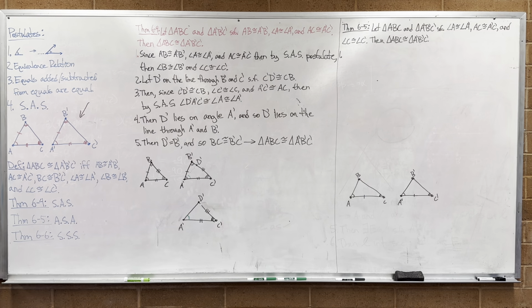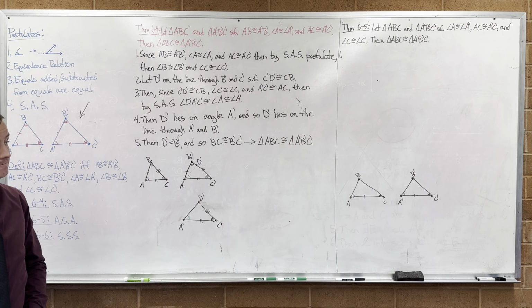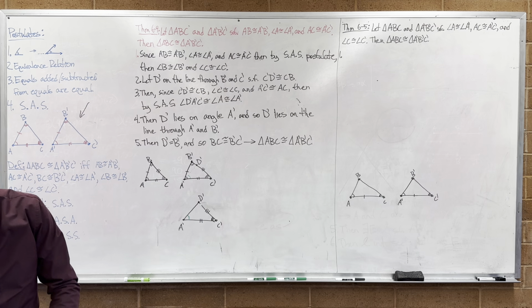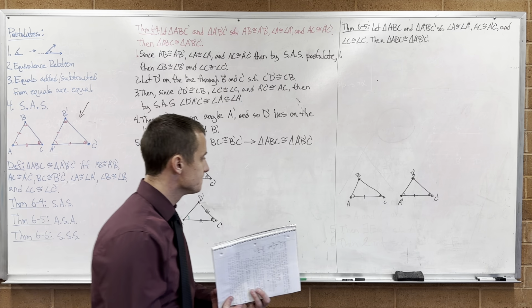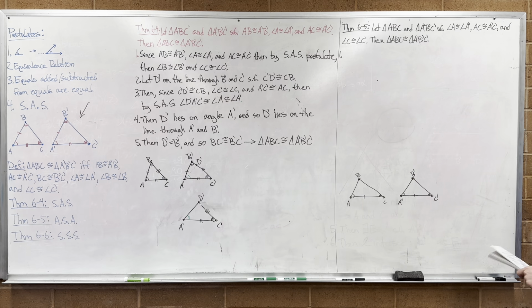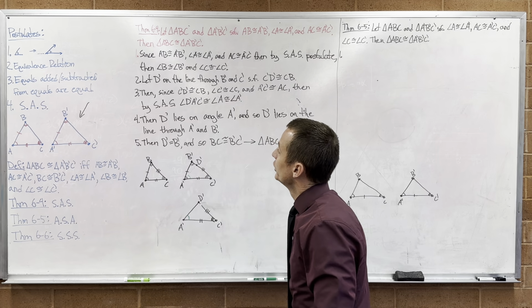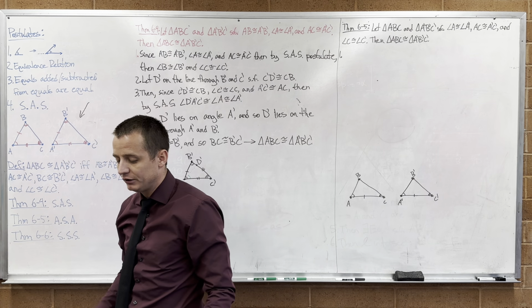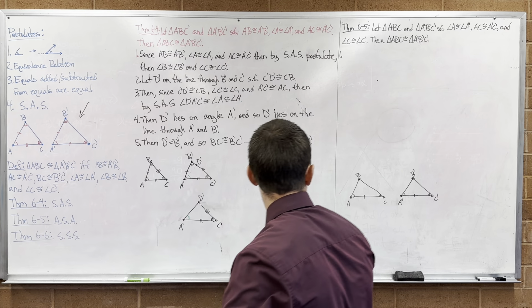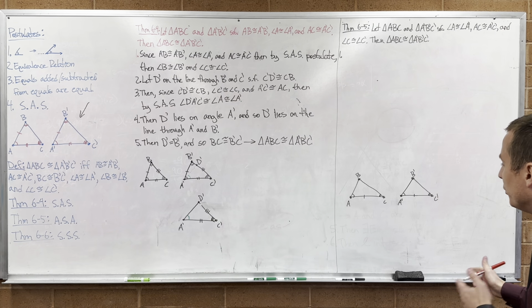Now what? Well, since angle A is congruent to angle A prime, side AC is congruent to A prime C prime, and angle C is congruent to angle C prime, then by the angle side angle postulate, then... we don't have an angle side angle postulate. We only have a side angle side. And it turns out this is enough of a postulate to prove all three of these congruency theorems that we want. So we've got to set up some sort of a scenario where we can start using those.